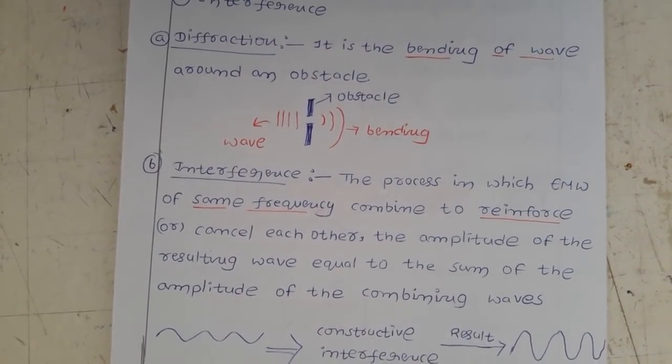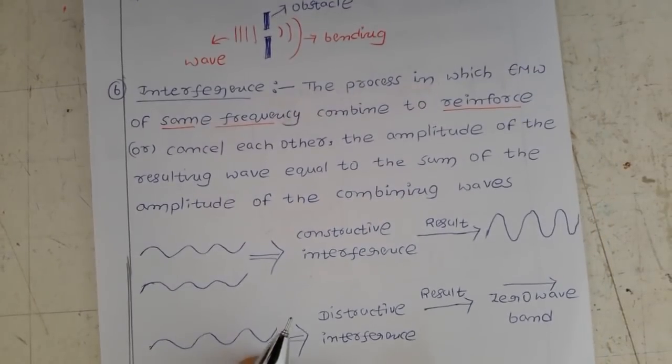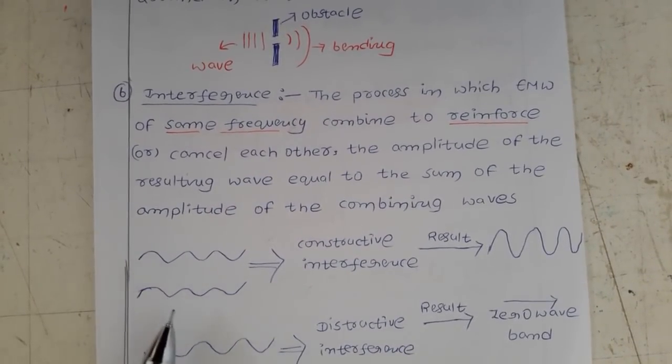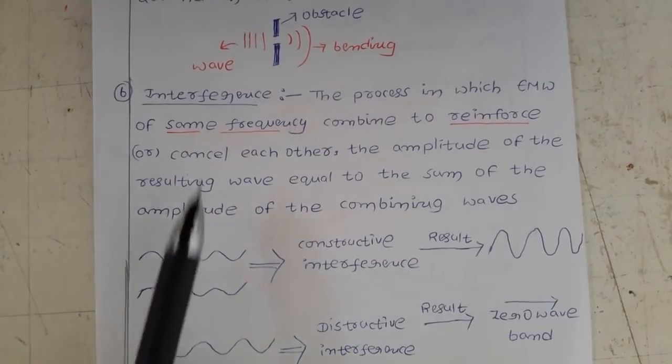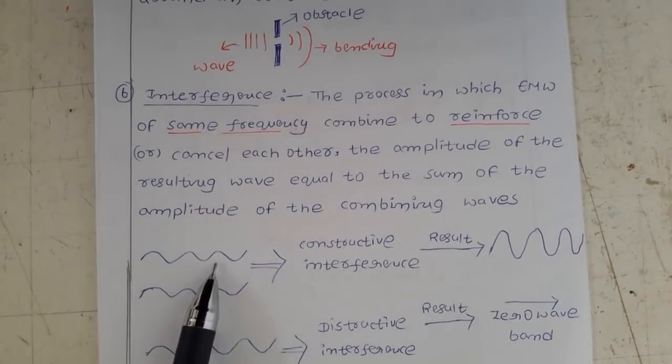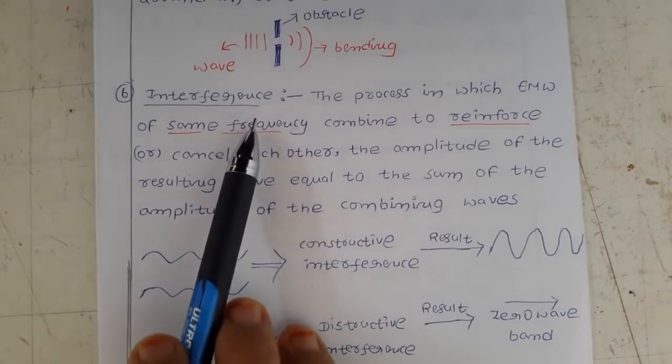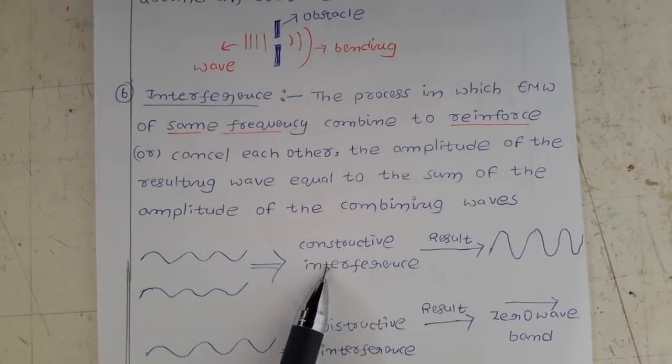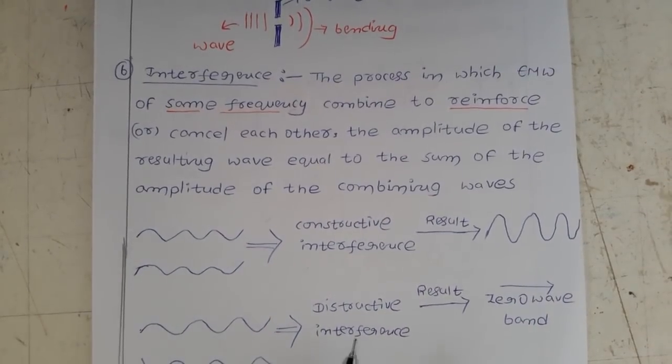Let us consider two waves having the same frequency. Interference is of two types: one is constructive interference and the other is destructive interference.